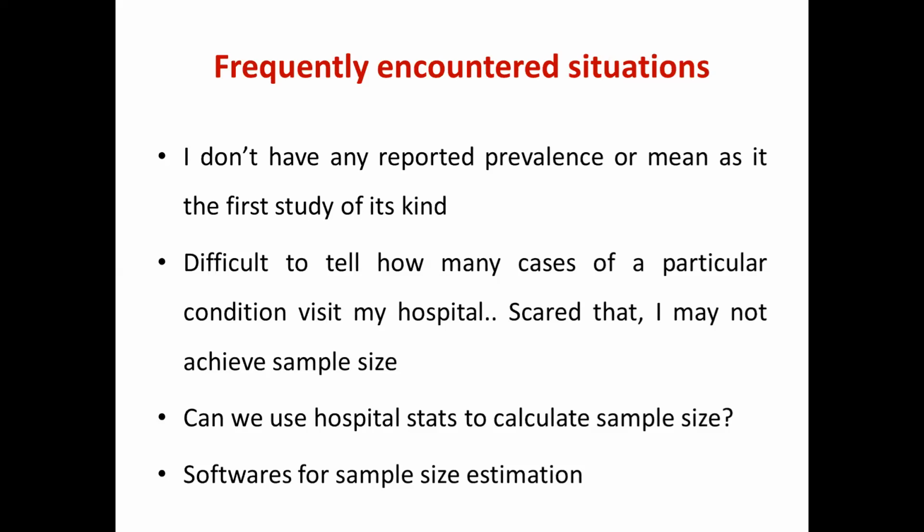This is another way of doing the sample size estimation, where you do not fix the number and do not commit, but whoever comes to your hospital with a particular outcome, satisfying the inclusion and exclusion criteria, you enroll all of them in your study. This is called census enumeration in the hospital setting. Sometimes people use hospital statistics.